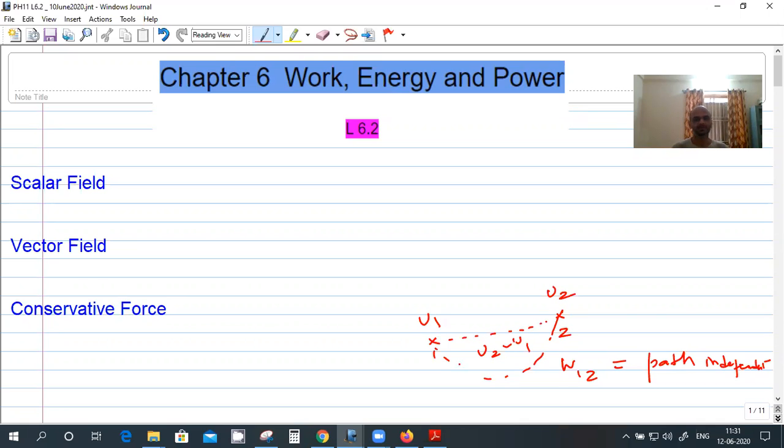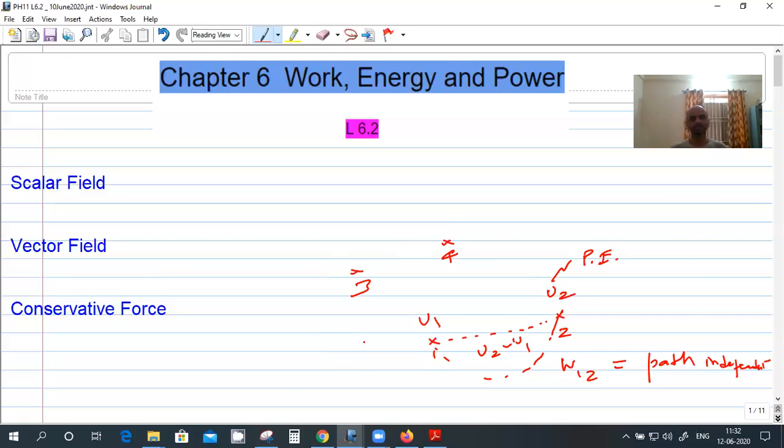Okay, so if something is independent of path, I can associate a number with each point in space because work done depends only on the initial point and the final point. So something is dependent on point, so to each point in space, I'll associate a number. And the difference between the numbers between the 2 points will give me the work done moving from point 3 to 4. So this number is called potential energy.